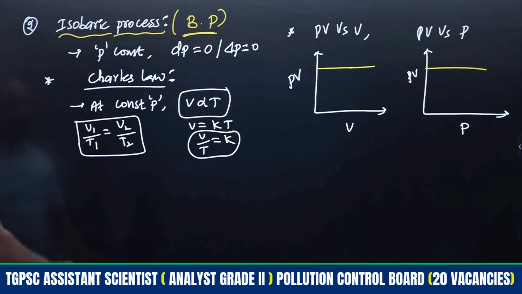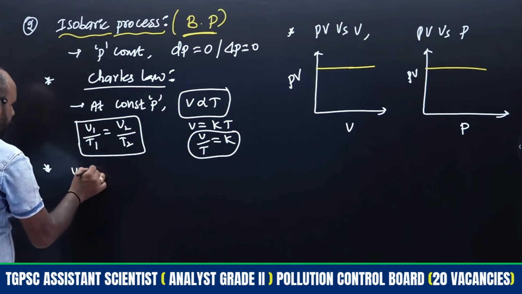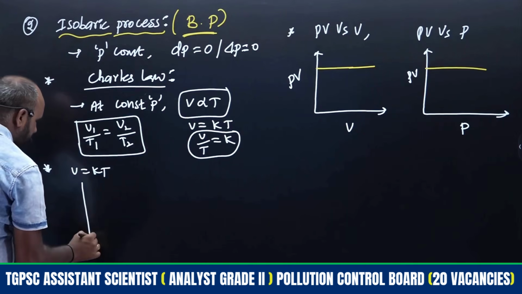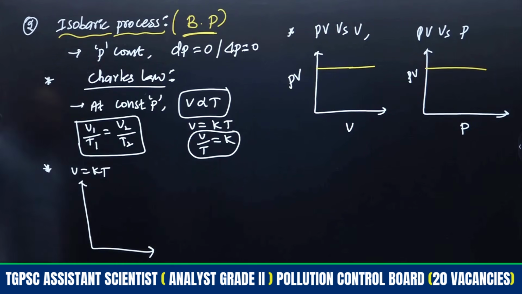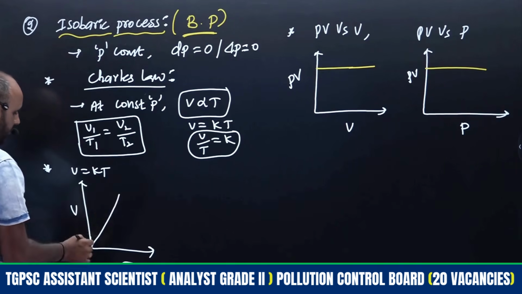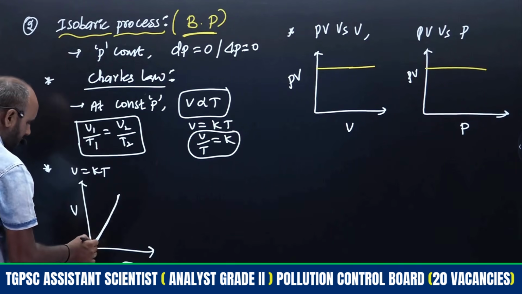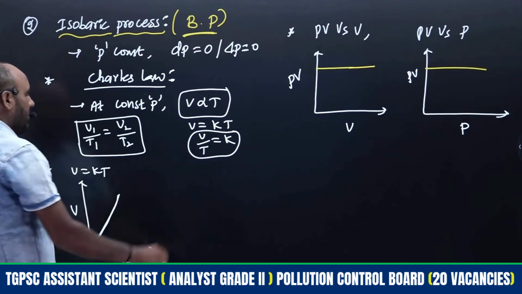Then coming to the part of plots, right? When V is directly proportional to T means V is equal to KT, so we have to utilize V is equal to KT. That is what we are getting here, on the y-axis volume, here temperature. Therefore we will get the line which is passing through the origin only, right? If you consider the slope, that slope will be equal to constant only, right?